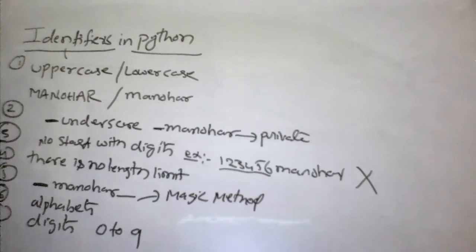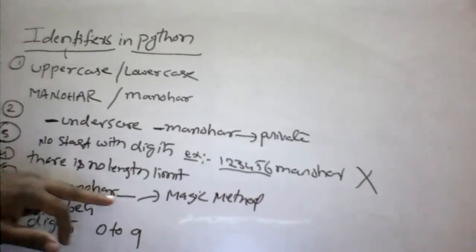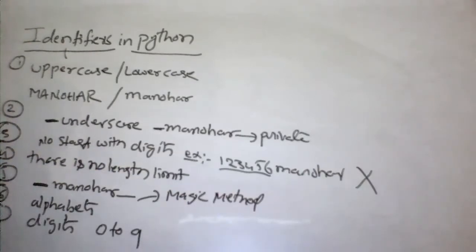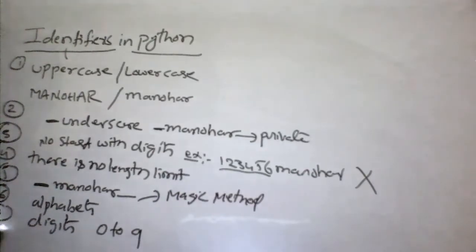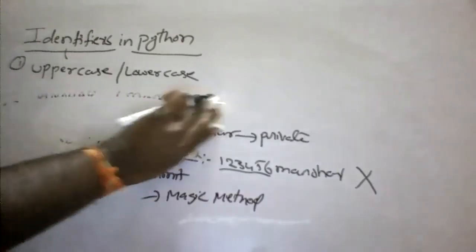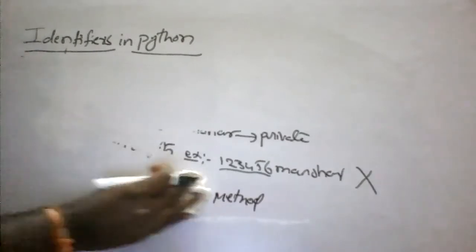Let me give one example for each of these. Uppercase is already given, and underscore is already given. Started with underscore, and now starting with digits like this. And there is no length limit. We can give a maximum, but it is not suggested in Python. Underscore Manohar that ends with underscore is called a magic method in Python. And identifiers have alphabets and digits from 0 to 9. These are some of the important points you have to note to identify identifiers in Python.